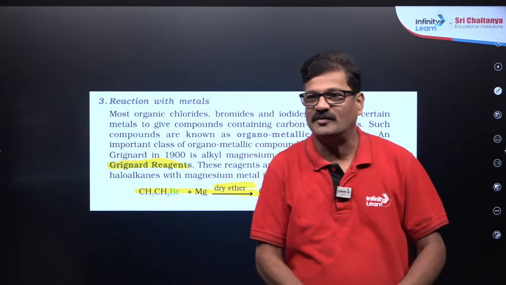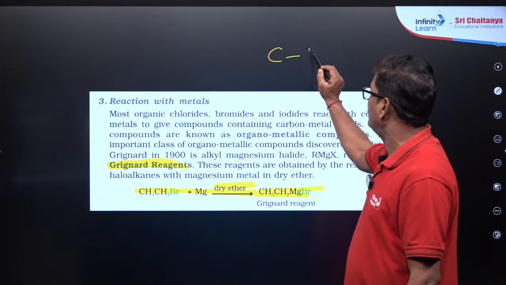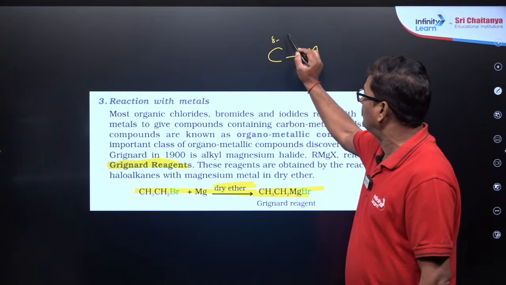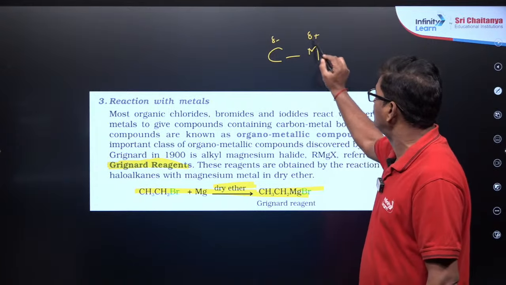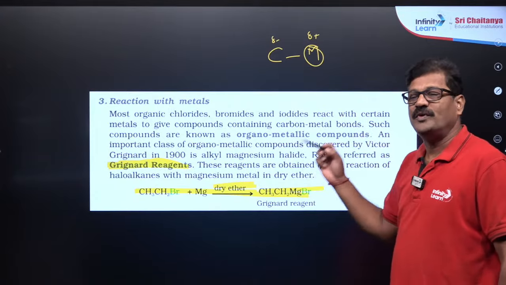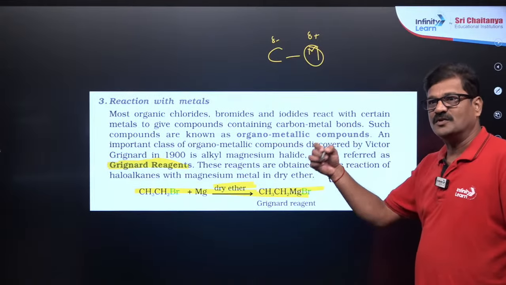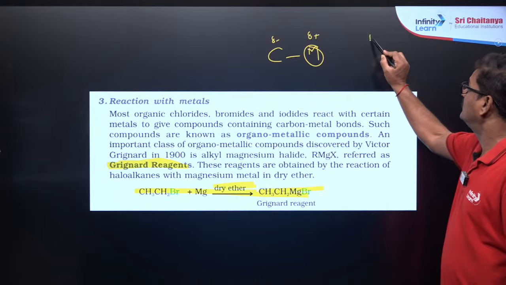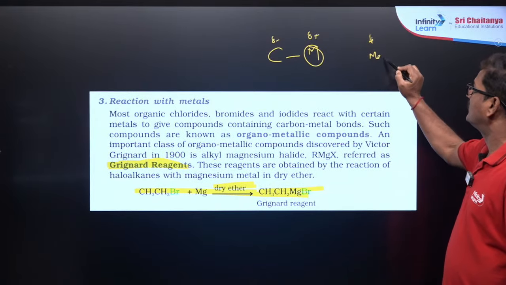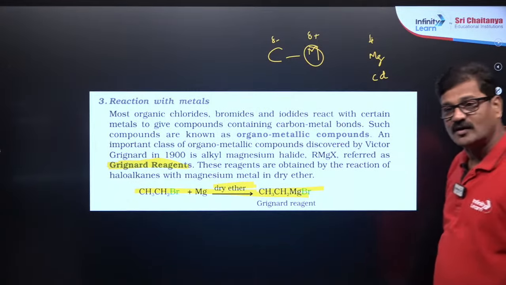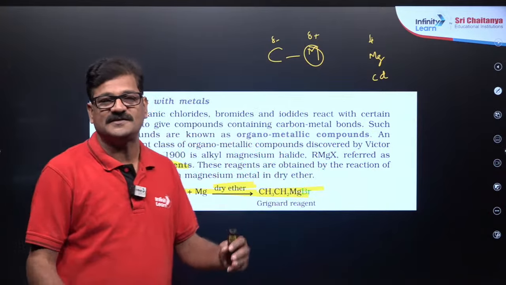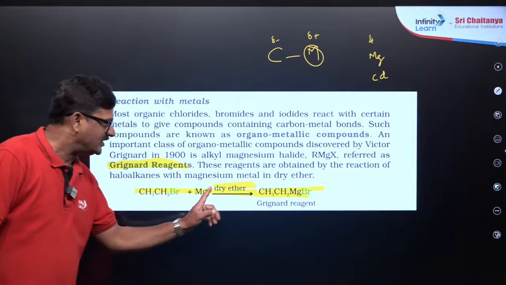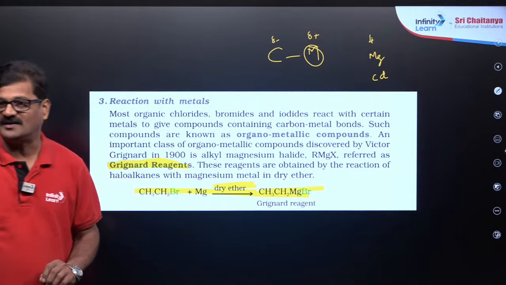What is an organometallic compound? A bond should be directly present between carbon and a metal, so that carbon will have negative charge and the metal will have positive charge. This metal could be magnesium, lithium, cadmium. So these kinds of metals are generally used. Organometallics are given a lot of emphasis in synthesis of organic compounds. So when alkyl halide reacts with magnesium in dry ether, it gives rise to a Grignard reagent.